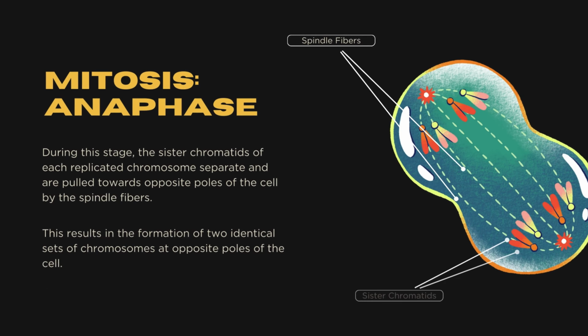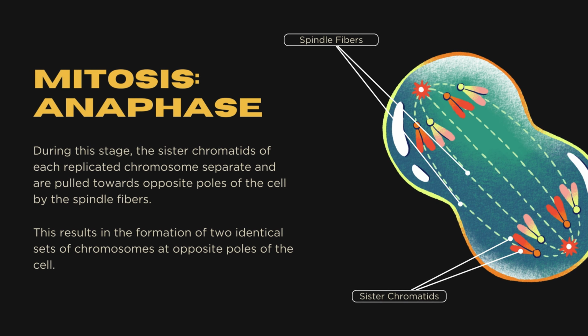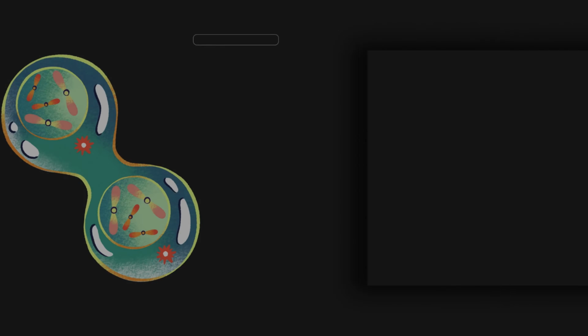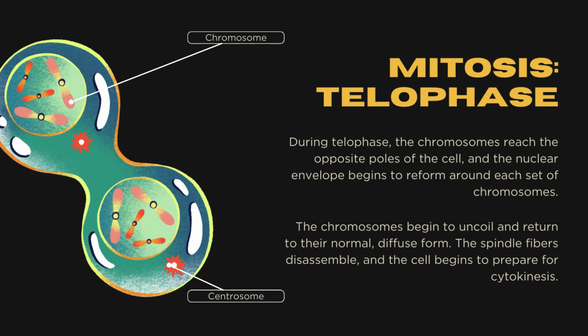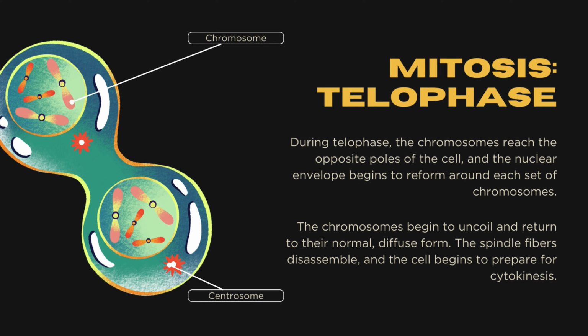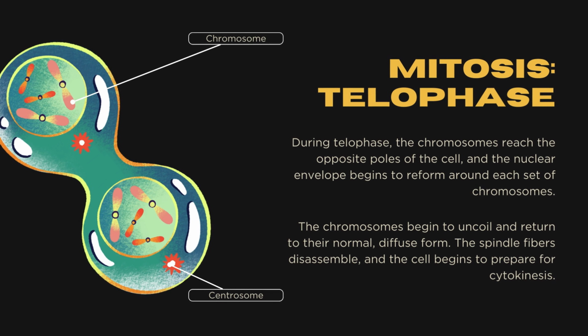Anaphase. During this stage, the sister chromatids of each replicated chromosome separate and are pulled towards opposite poles of the cell by the spindle fibers. This results in the formation of two identical sets of chromosomes at opposite poles of the cell. Telophase. During telophase, the chromosomes reach the opposite poles of the cell, and the nuclear envelope begins to reform around each set of chromosomes. The chromosomes begin to uncoil and return to their normal, diffuse form. The spindle fibers disassemble, and the cell begins to prepare for cytokinesis.